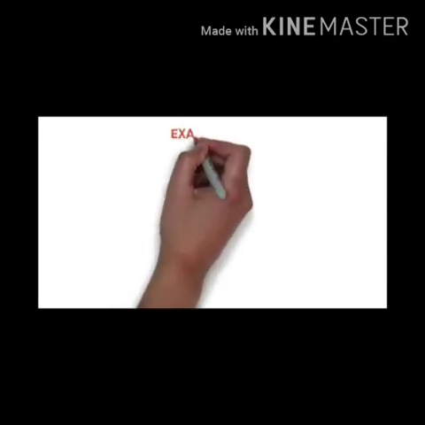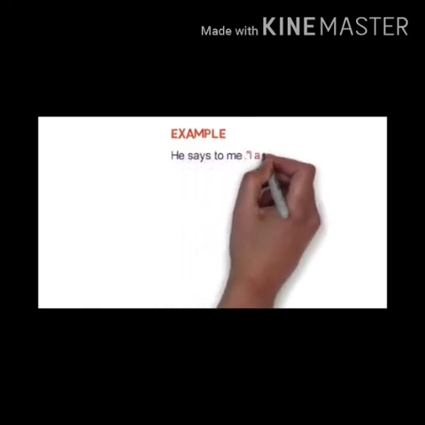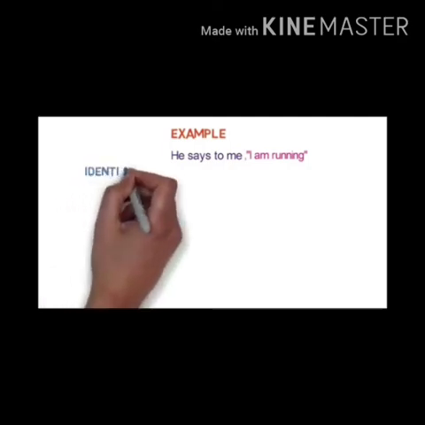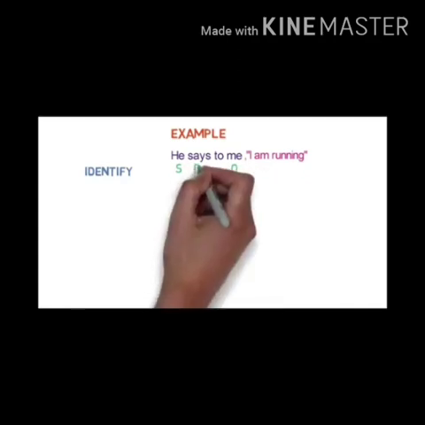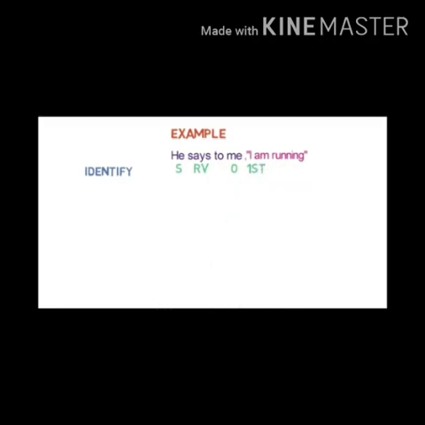Now another example, see. He says to me, I am running. Now says to is given. It means that it is simple present, and simple present is again a present form. So at first I will identify here. He is the subject. Says to is the reported verb. And me is the object.